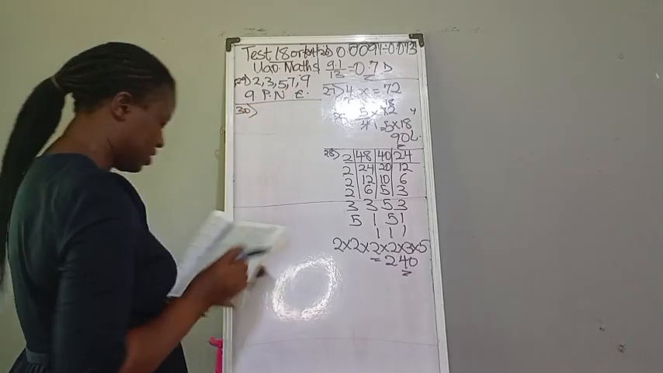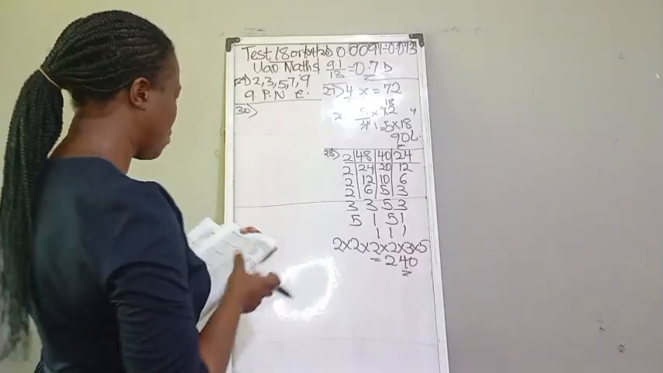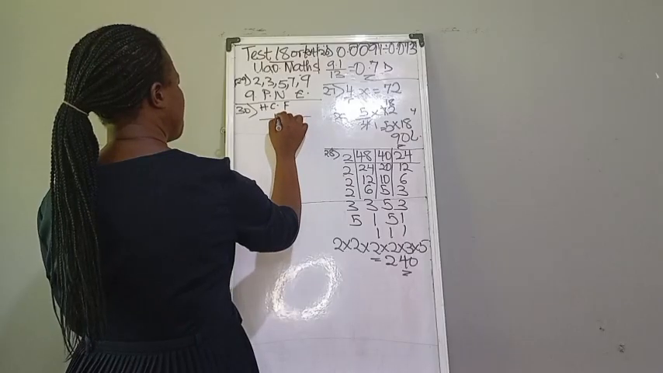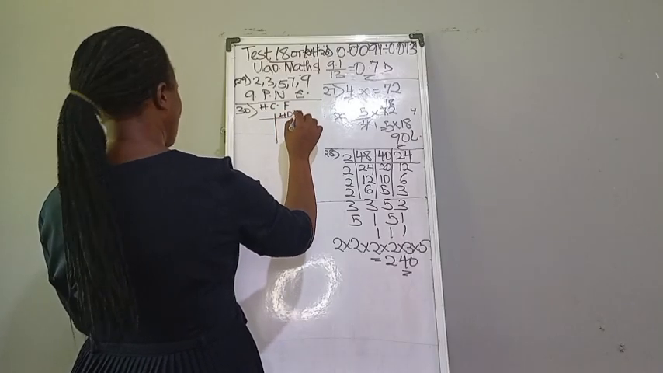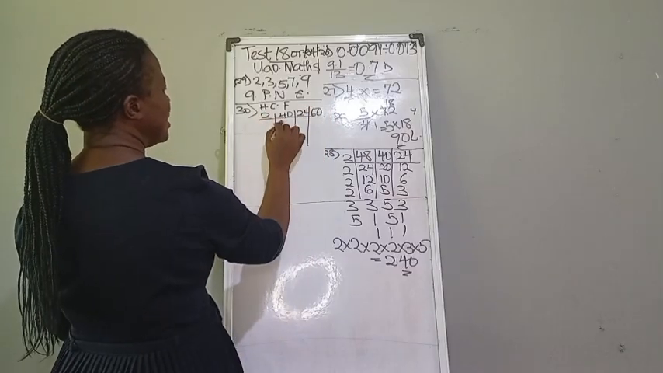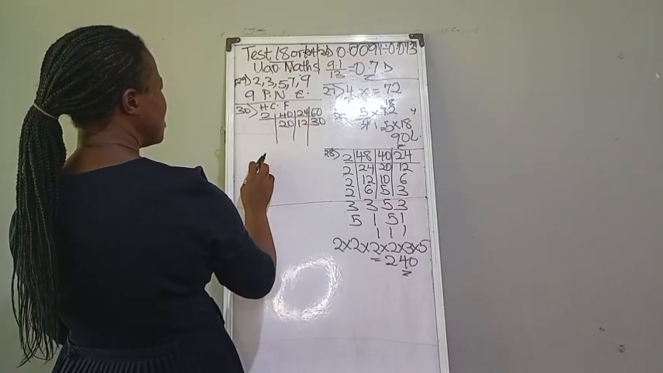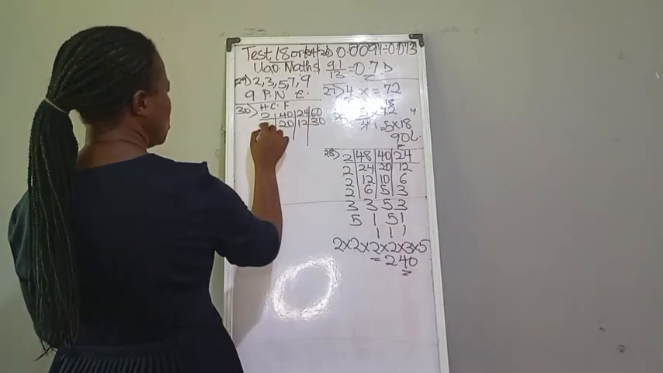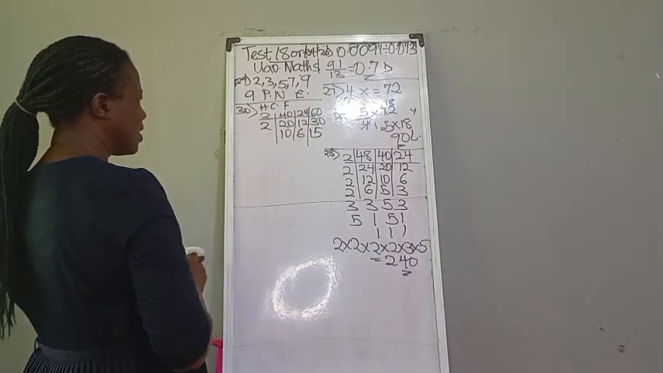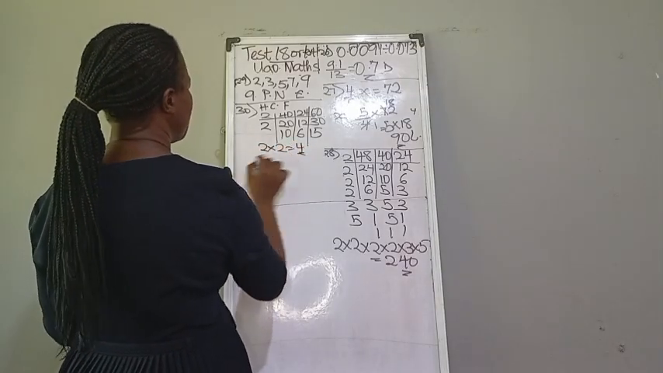Number 30 says, find the HCF of 40, 24, and 16. So let's go 2 here, that will give you 20, 12, 8. What can go again? 2 can still go. 2 here will give you 10, will give you 6, will give you 4. Nothing can go again. So that will be 2 times 2, which is equal to 4.